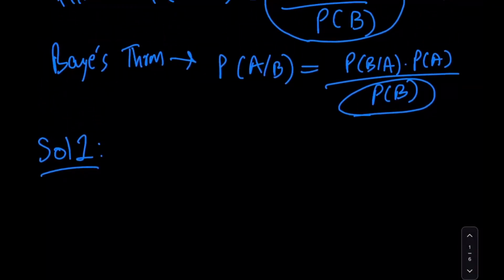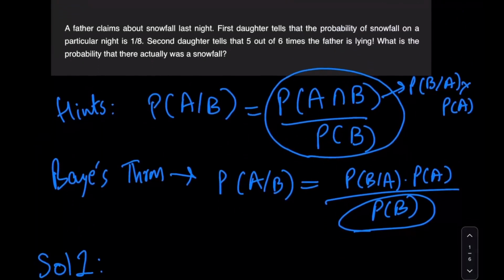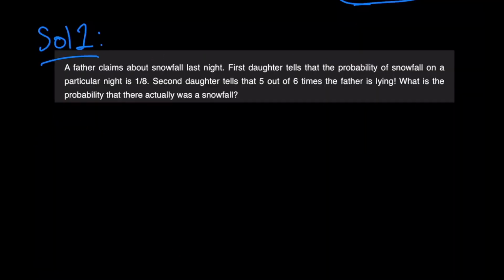So just to lay down a few of the things that we have been given. Let's first focus on this line over here, that the first order, and we're assuming that whatever the first order and the second order says is completely true. So the first order tells us that the probability of snowfall on a particular night is 1 by 8. I'll be denoting the event of snowfall as S, right?